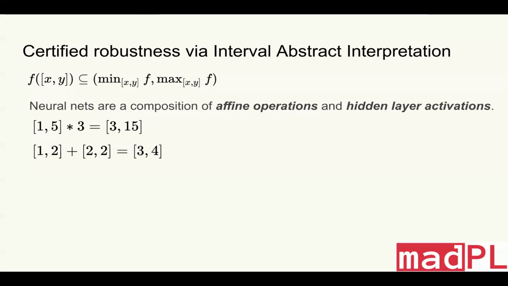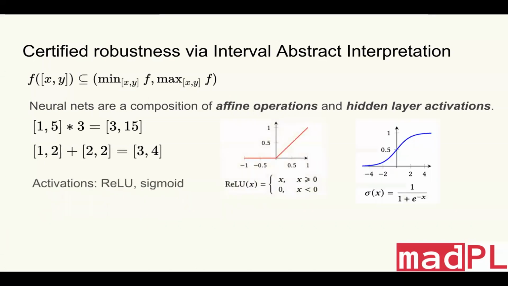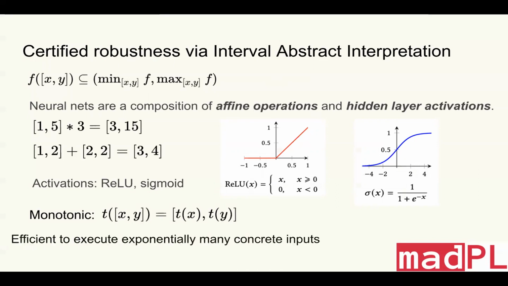For commonly used hidden layer activations, such as ReLU and the sigmoid, they're actually monotonic. So this is good because the abstract operators for them are very simple. We only need to evaluate both ends of the interval. So now it's very efficient to execute exponentially many concrete inputs.